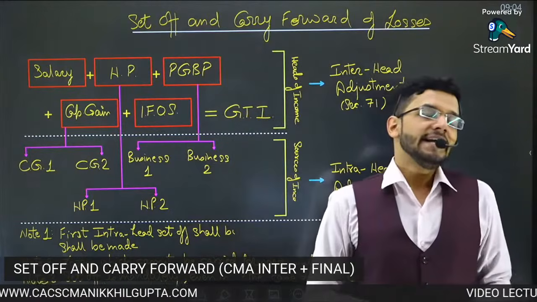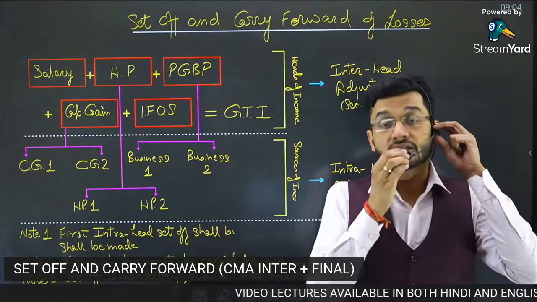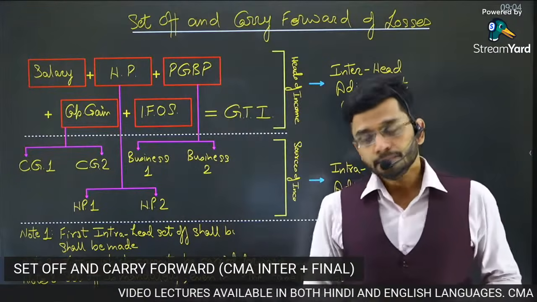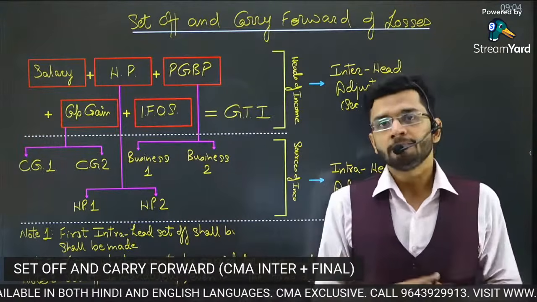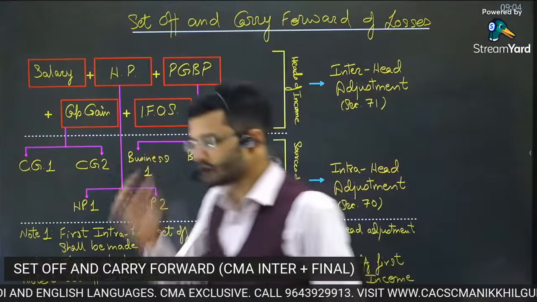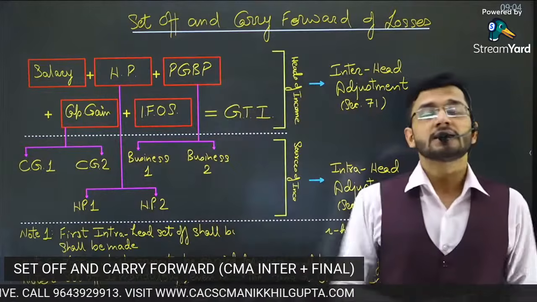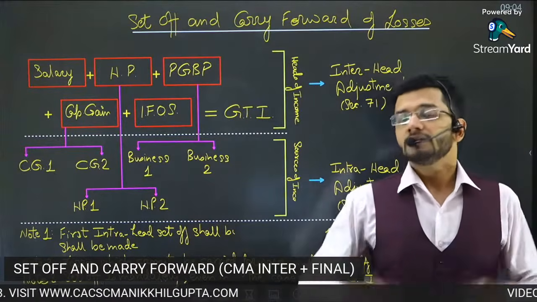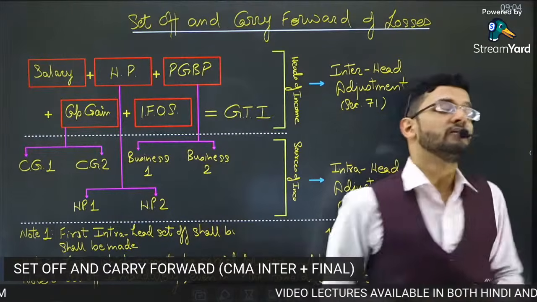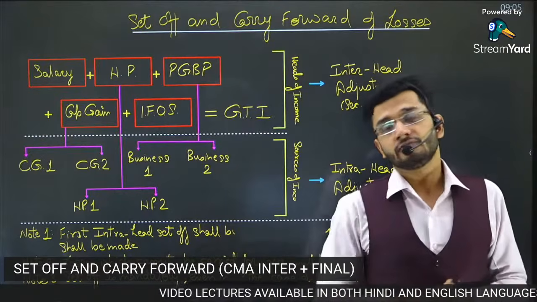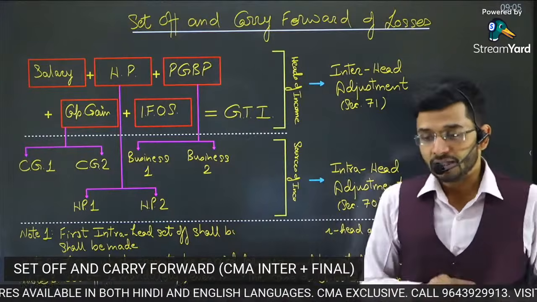Guys, we have seen that in section C, the third section of your examination, some questions come from your study mat as it is. And of course, your entire paper will revolve around your study mat. So covering your study mat is the first and foremost requirement, not only for direct taxes, but for all other subjects. And that is what we are going to do here as well. We are covering the study material as prescribed by the Institute of Cost Accountants of India in each of the chapters we discuss in this marathon.